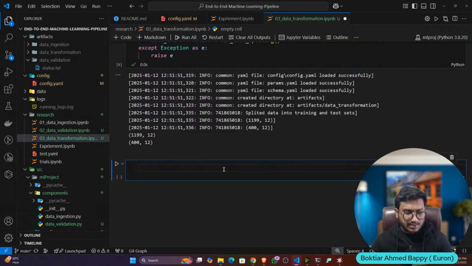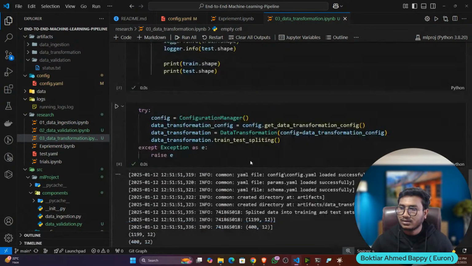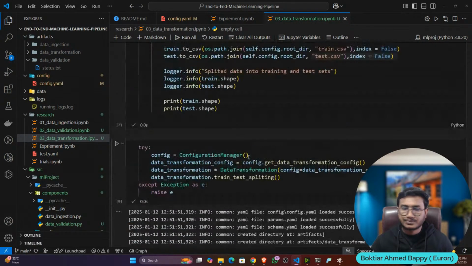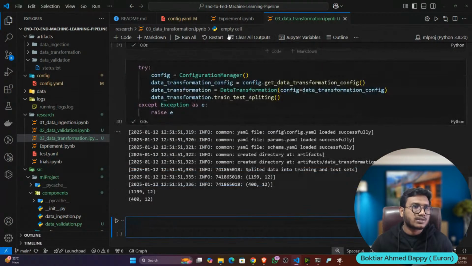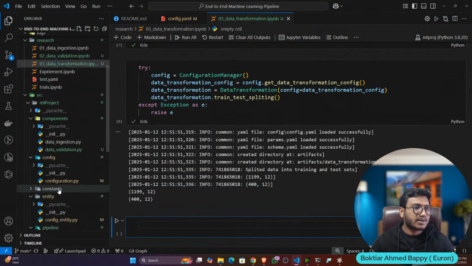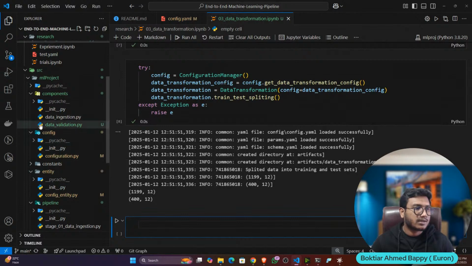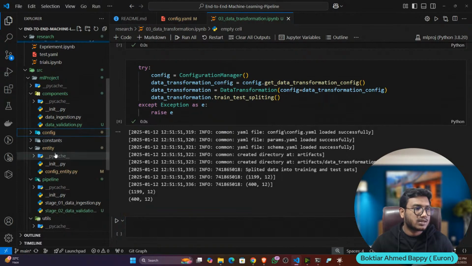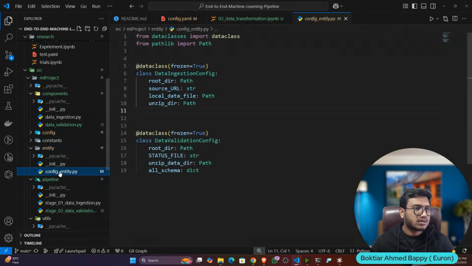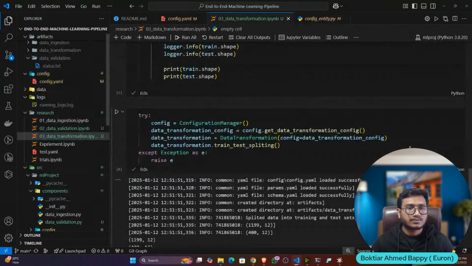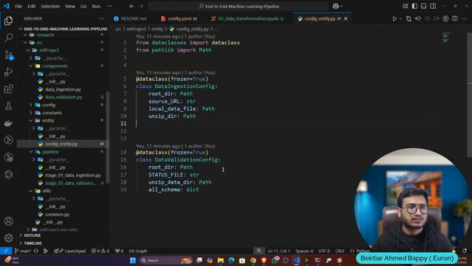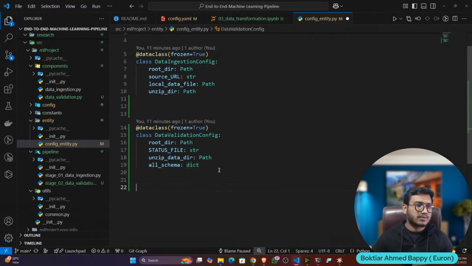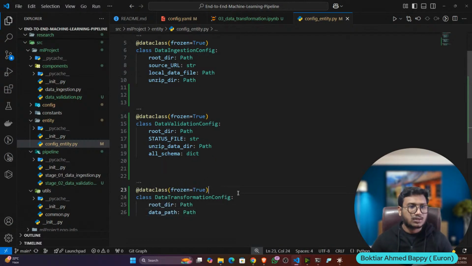Right. Now let's try to convert it to modular coding. Okay. So let's convert it to our modular coding. So again, what I will do, I will update my entity. So here is my entity. Let's update, after the data validation, the data transformation.